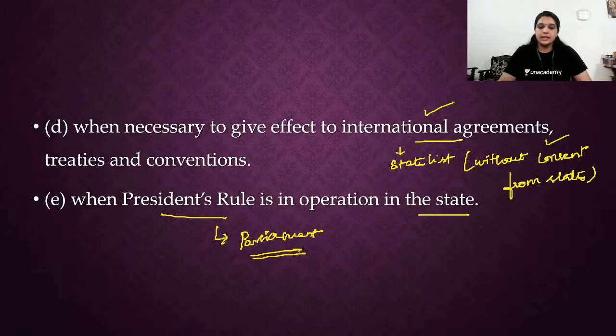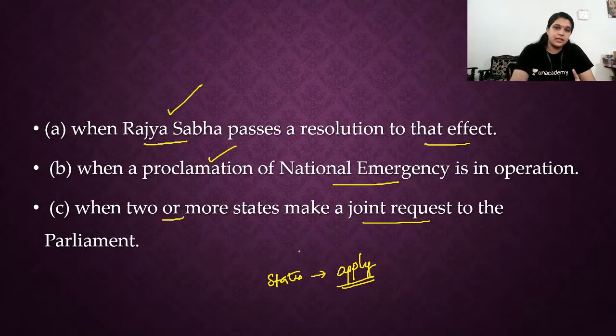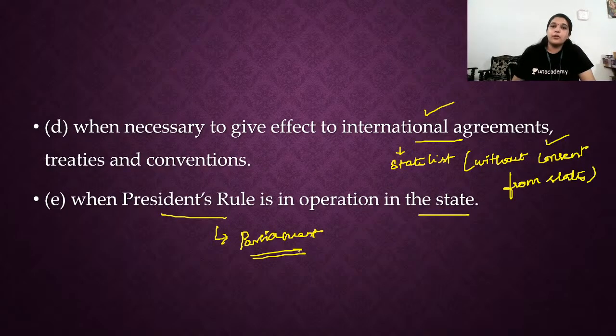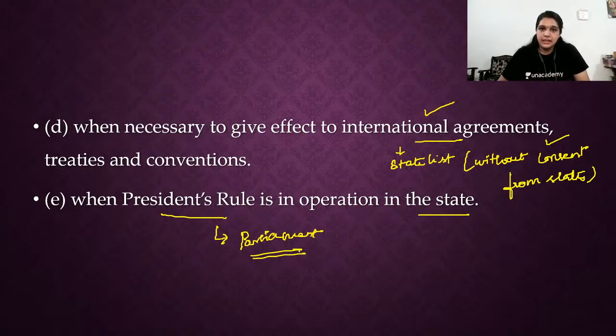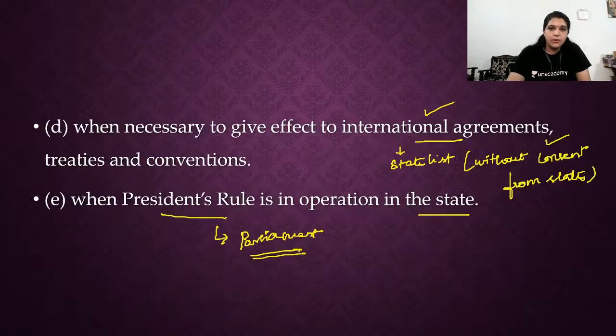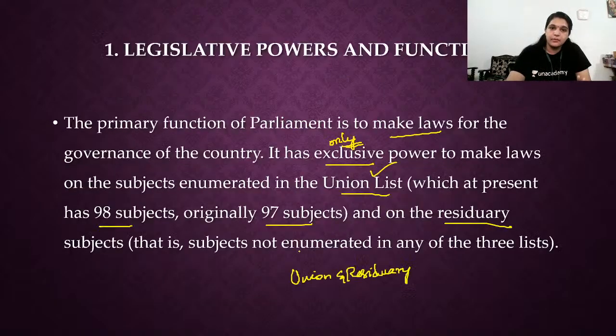Fine. So I will just recall the 5 things. First, when Rajya Sabha passes a resolution. Second, during national emergency. Third, when two or more states request parliament. Fourth, to give effect to international agreements, treaties and conventions. And finally, during president's rule. These are the 5 situations where parliament can create law. So these are the most important legislative powers.